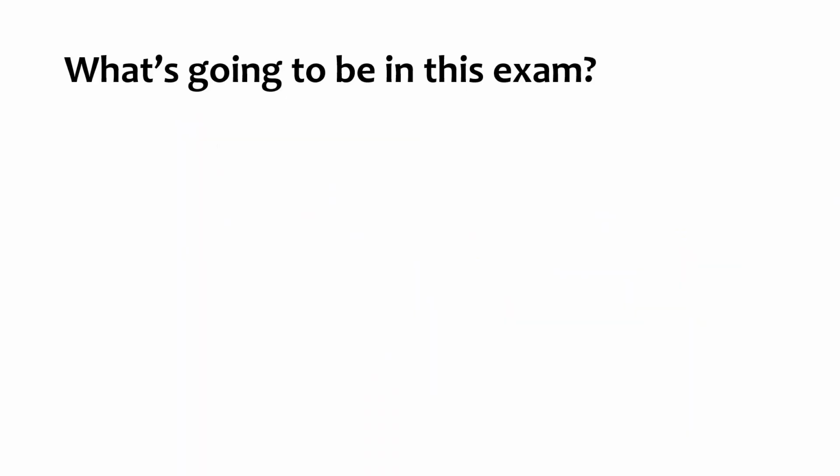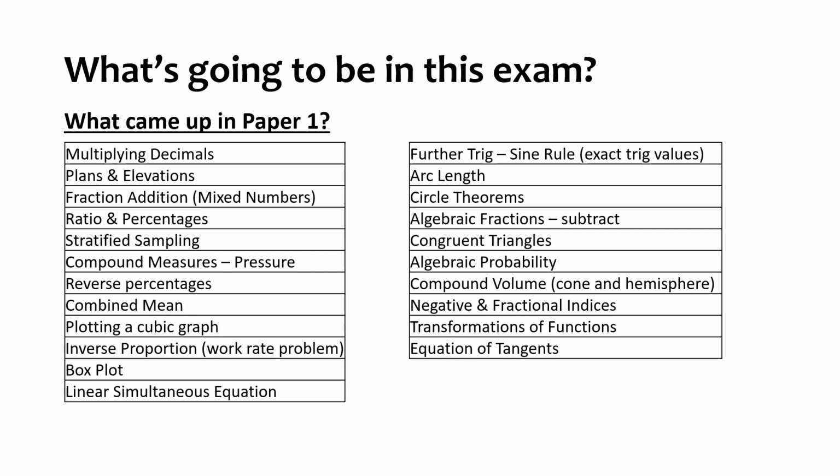So what's going to be in this exam? I think the best place to start is by looking at what came up in paper 1. I've been through the paper now, and this is everything that came up in paper 1. A huge mix of topics there, and we absolutely cannot rule out that any of those things would come up again,